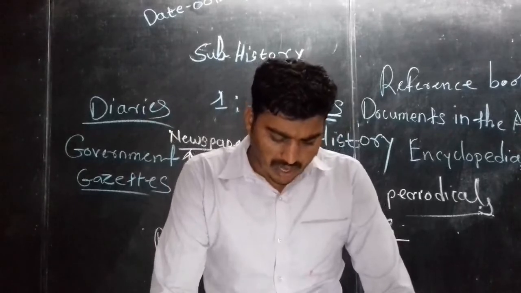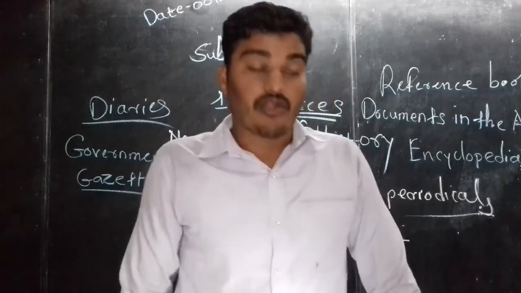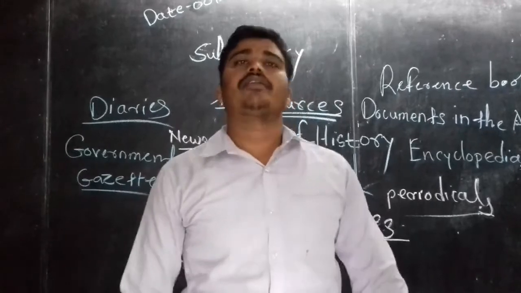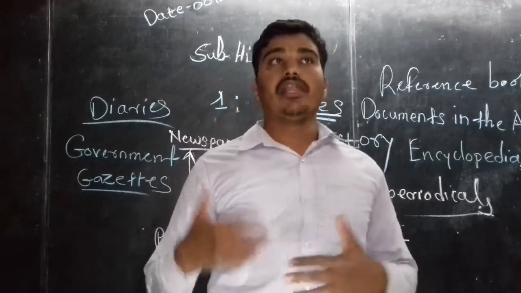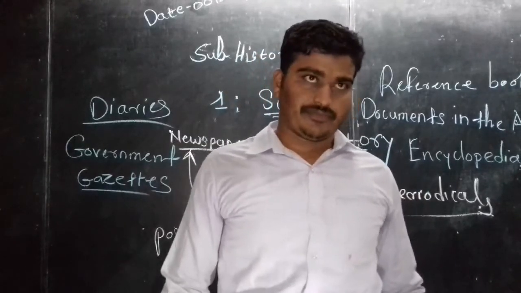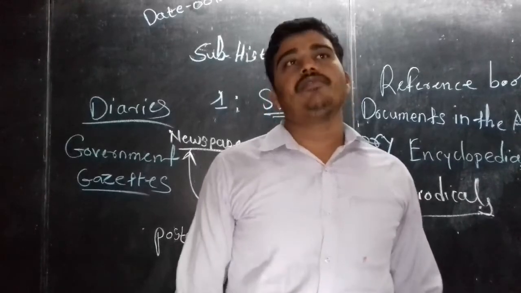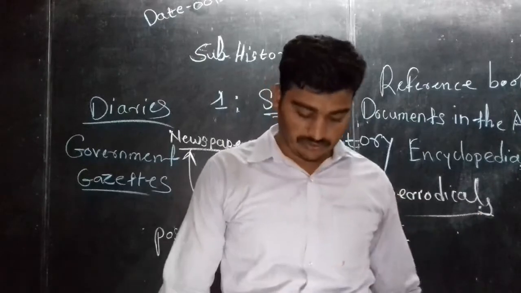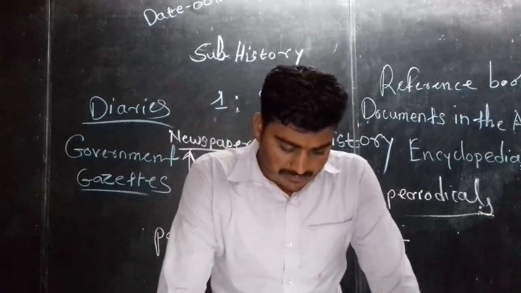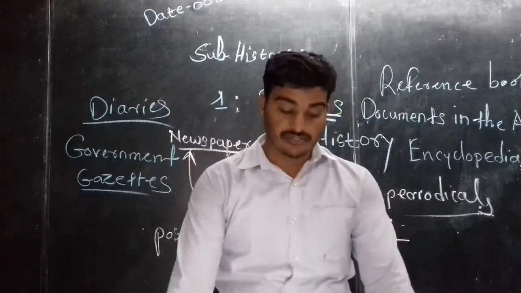Newspapers are considered the fourth pillar of democracy in the modern period. In today's age, we generally know that people say the fourth pillar of democracy is the newspaper. So we consider the newspaper the fourth pillar of democracy. It is also a major medium of information. One of the major sources of information is the newspaper.